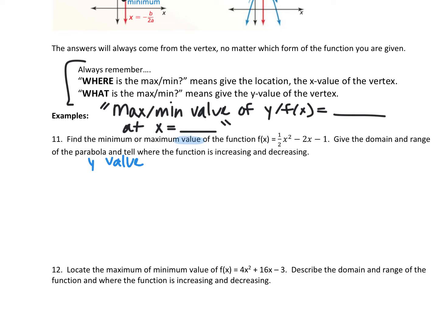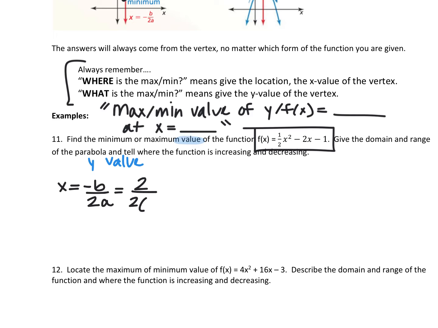So let's take our function and find the vertex. So this is what we did yesterday. We're looking at this equation. We'll do x equals negative b over 2a. A is a half. B is negative 2. C is negative 1. So when I go to put this b value in, if it's at negative 2, then what should I put? Positive 2.